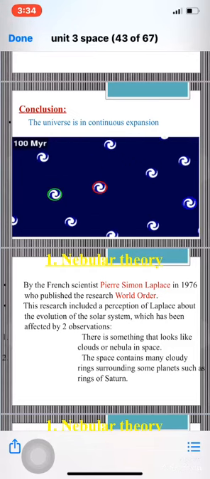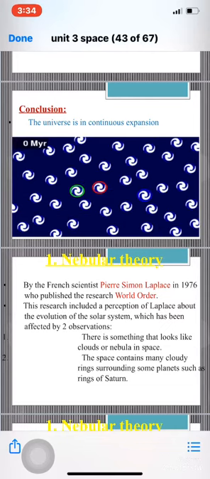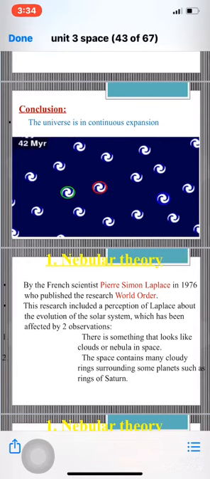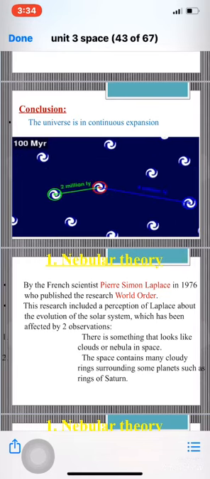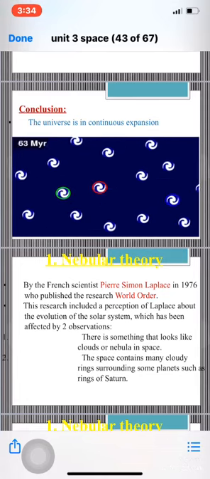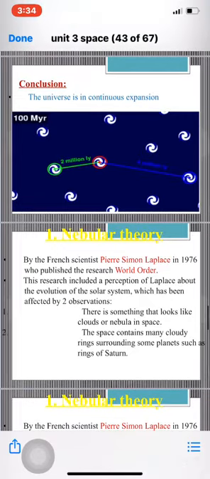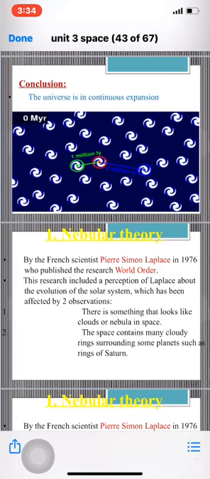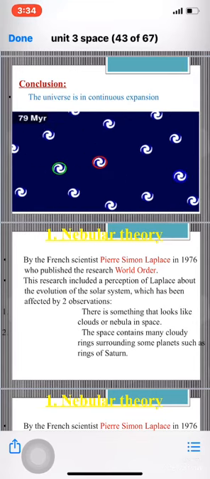Number 1, there is something that looks like clouds or nebula in the space. Number 2, the space contains many cloudy rings surrounding some planets, such as the rings that surround Saturn. These were the two observations that affected Pierre-Simon Laplace.